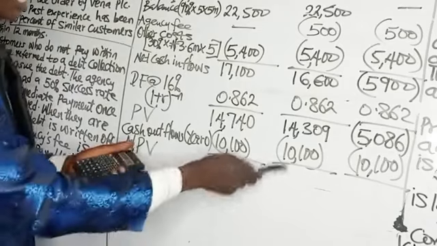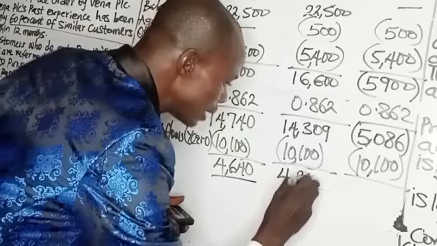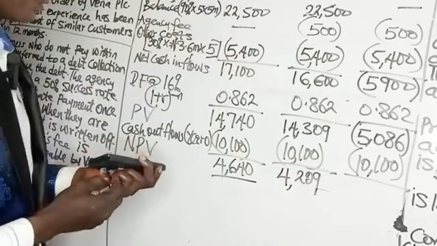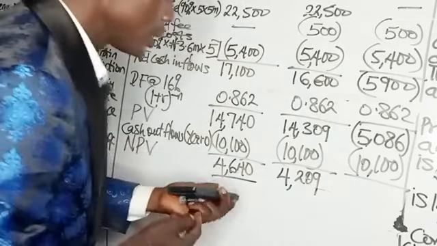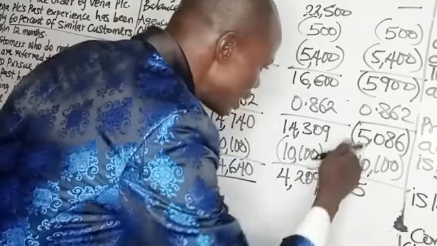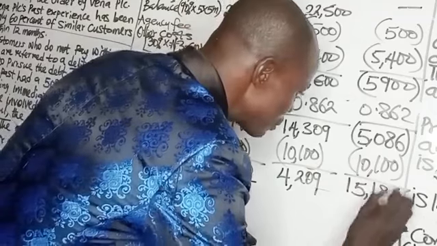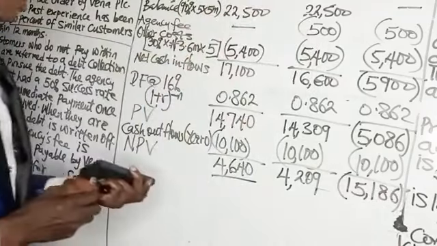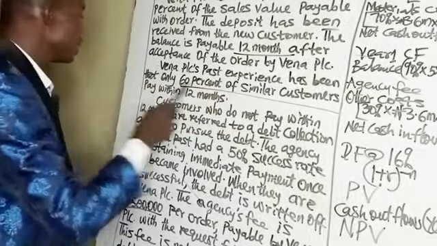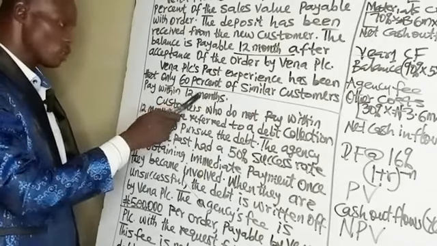4,640. Let's subtract this. This is 4,209. This will be 15,000 negative because this is negative and this is negative. 15,186 negative. Vena PSC past experience has been that only 60% of similar customers pay within 12 months.